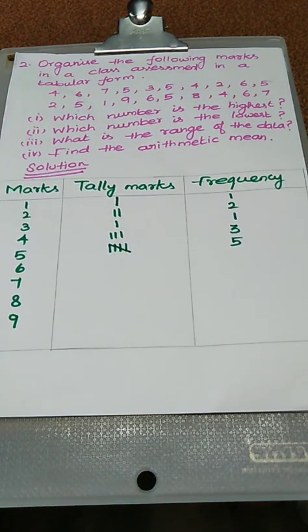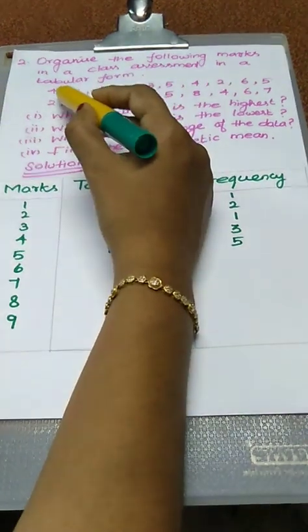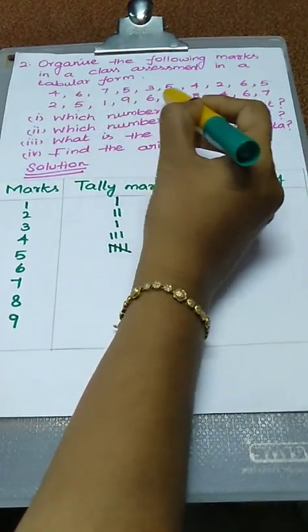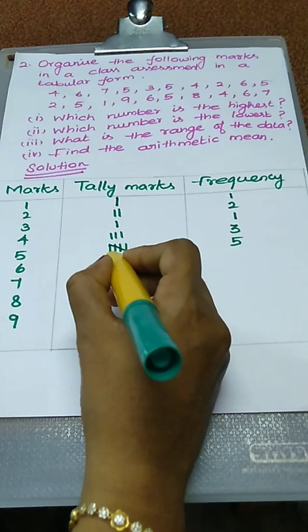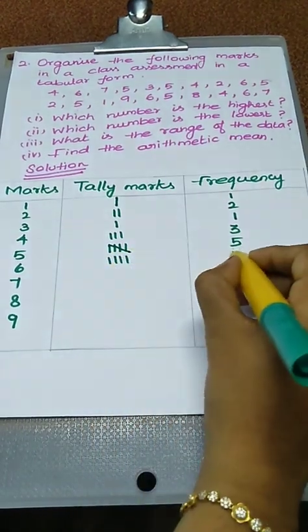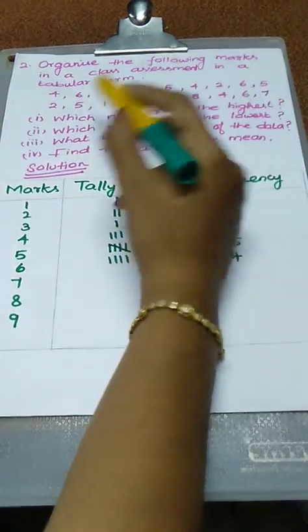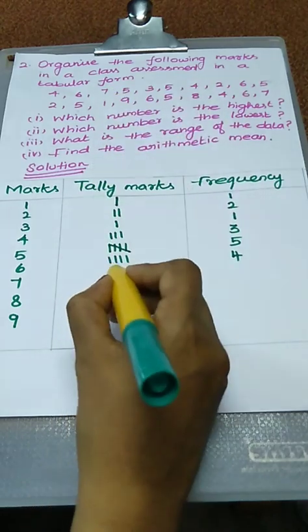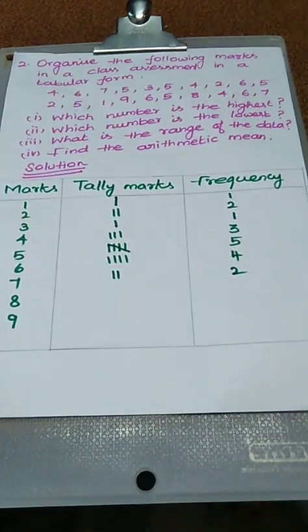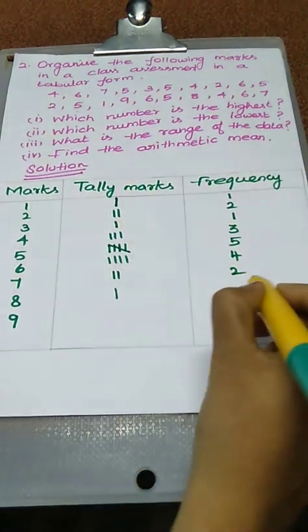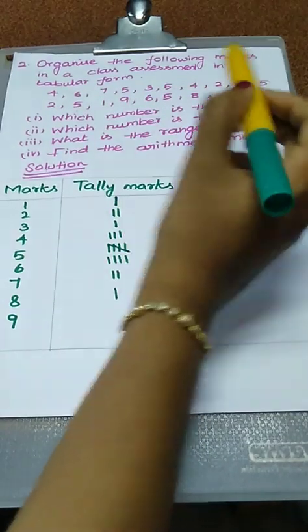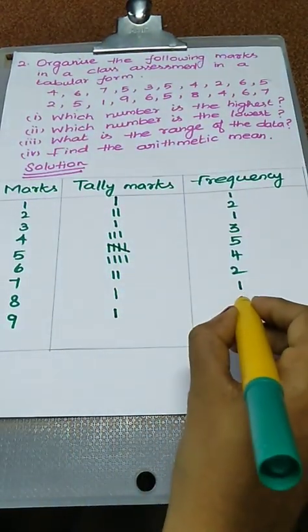The next one, 6. How many 6 values are given? In the first line 1, 2. Second line also 2. So, the value is 4. 1, 2, 3, 4. Here the frequency value is 4. Next, 7. How many times is the 7 value given? In the first line 1, the second line also 1. So, 2 times. The next one is 8. How many 8 values are given? Actually only 1 time. So, the answer here is also 1. 9. How many times is the 9 value given? 9 also 1 time. So, draw 1 line. Here also we have to write it.